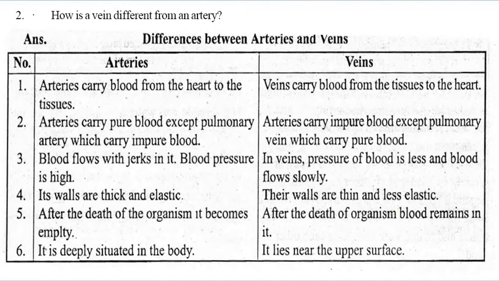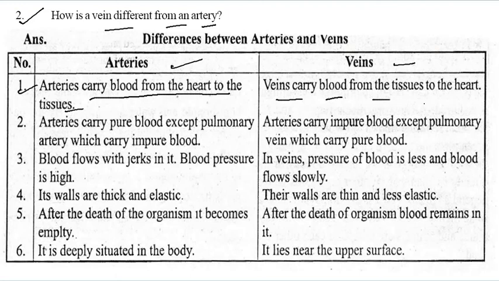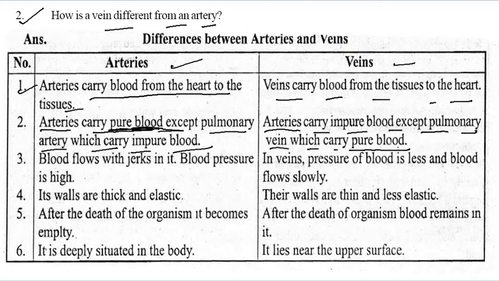Now come to the difference. How is a vein different from an artery? This is the most important thing. First one: arteries carry blood from the heart to tissues and veins carry blood from tissues to the heart. Arteries carry pure blood, always remember, it's the most important thing. The artery carries pure blood except the pulmonary artery, which carries impure blood. Veins carry impure blood. The exceptional case is the pulmonary vein, which carries pure blood.